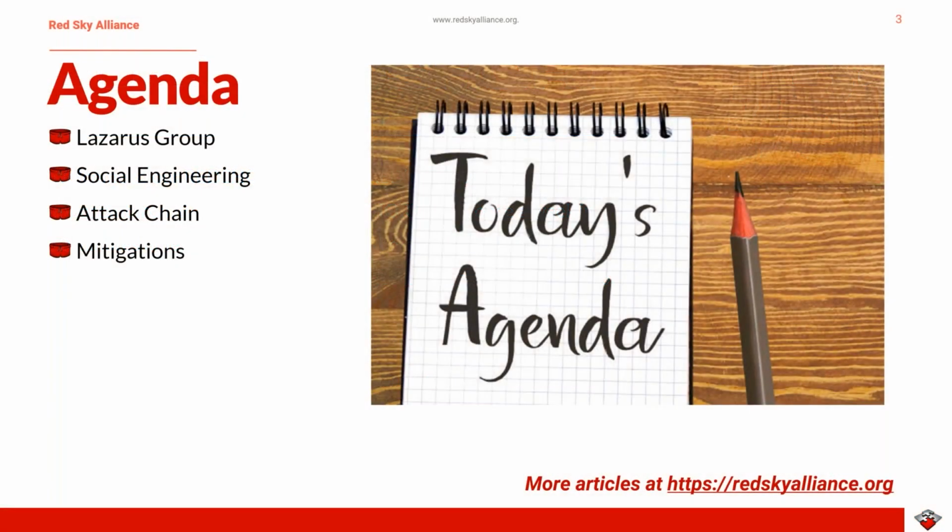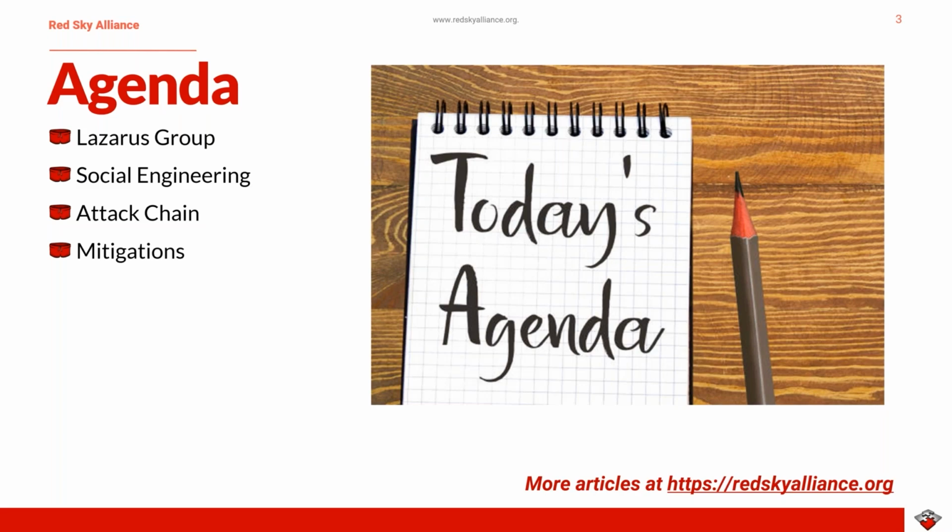So here is the agenda for today. We'll begin by giving some background information on the Lazarus Group, including the type of work they're generally involved in, their aliases, and a few details on previous attacks. Next, we'll give a brief overview on social engineering attacks as they are the focus of this campaign. Then we'll go over the general attack chain of this campaign and how targets are chosen. Lastly, we'll go over some common mitigation techniques provided by GitHub regarding this incident.